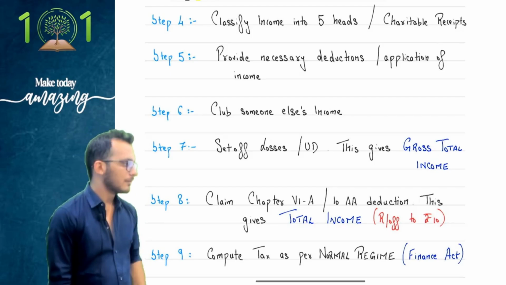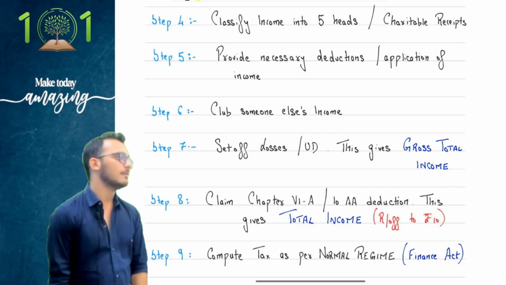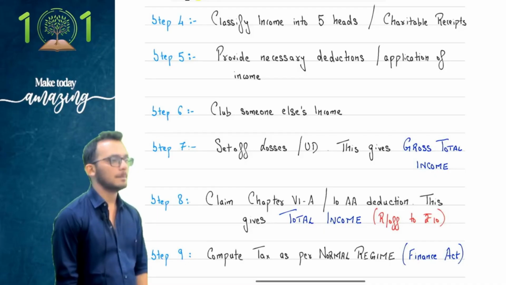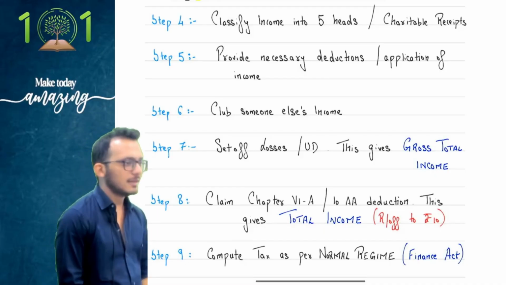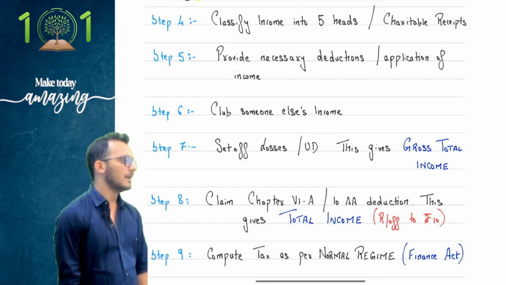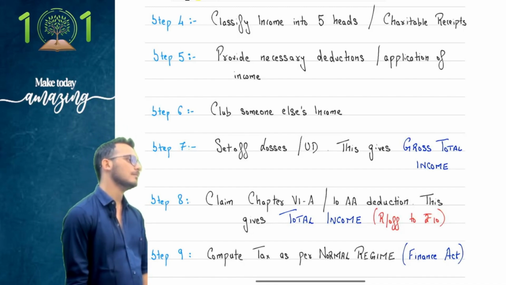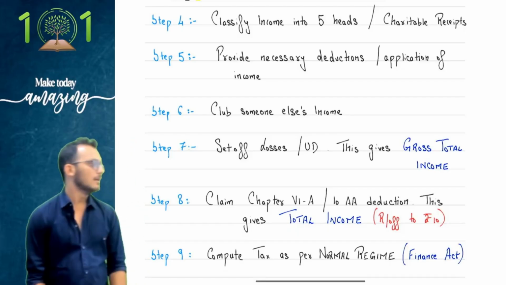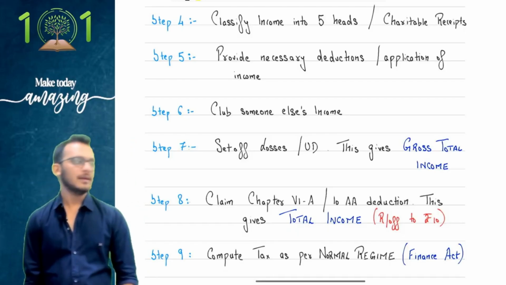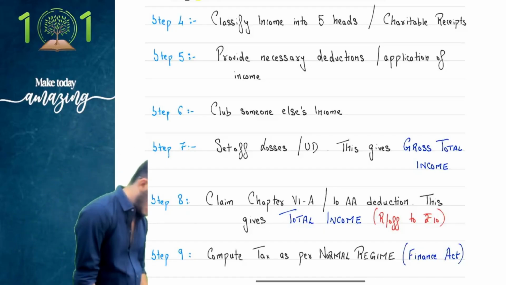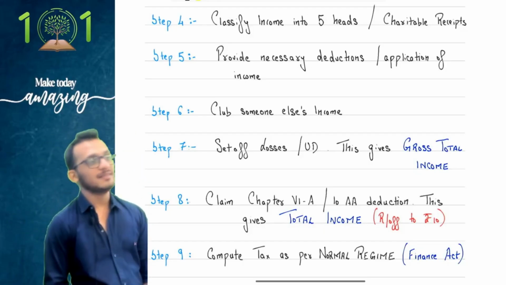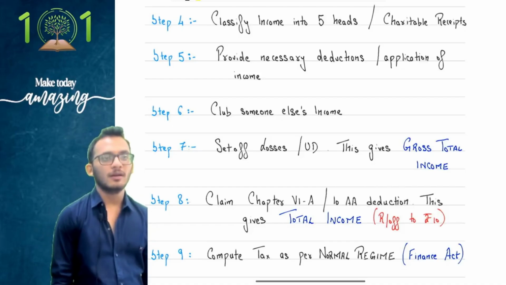Full stop, continue. This will result in income from all heads. Yes, so you're providing all expenses and deductions, and you'll arrive at income from all heads.